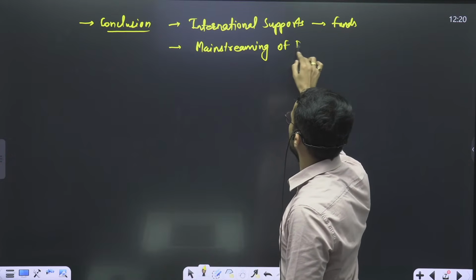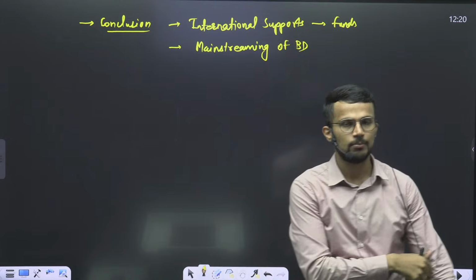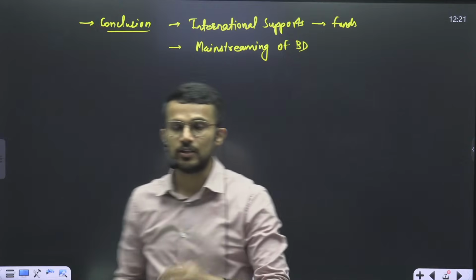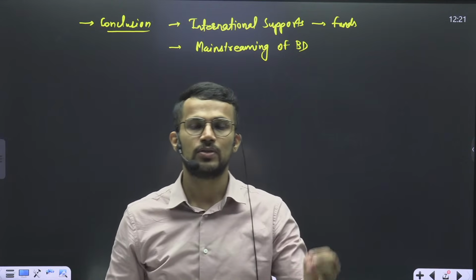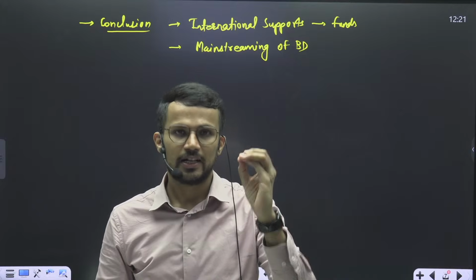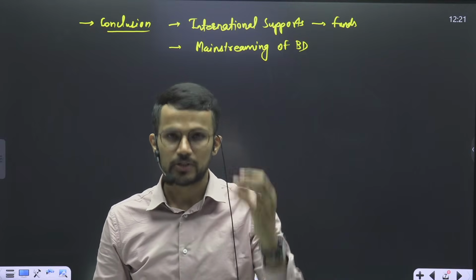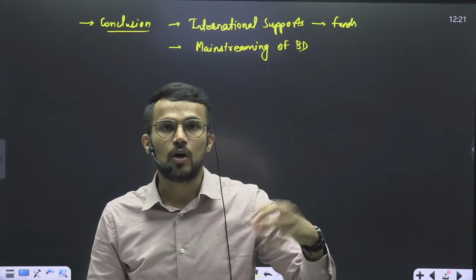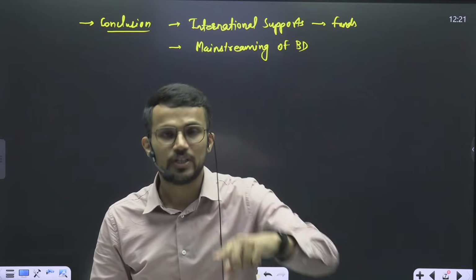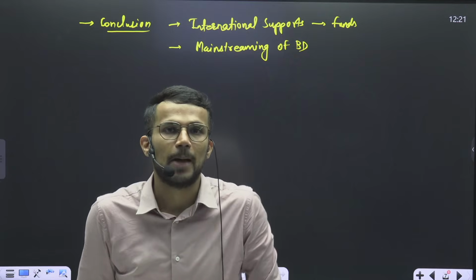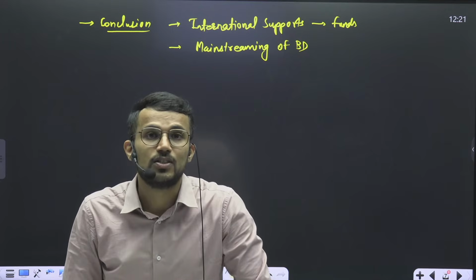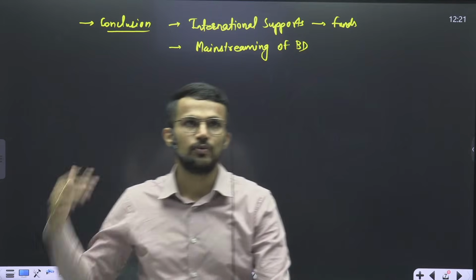There is a need to mainstream biodiversity, and mainstreaming of biodiversity is possible only when we give importance to biodiversity in every process, in every project that we carry out. When we carry out projects, we take into account the social impact. We also need to take into account the biodiversity impact of that particular project. That is what is referred to as mainstreaming of biodiversity. So that way we can conclude.